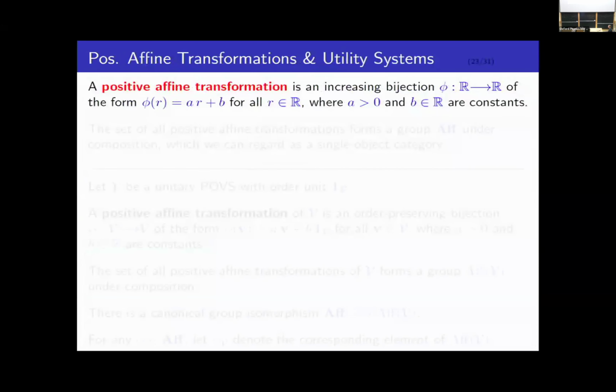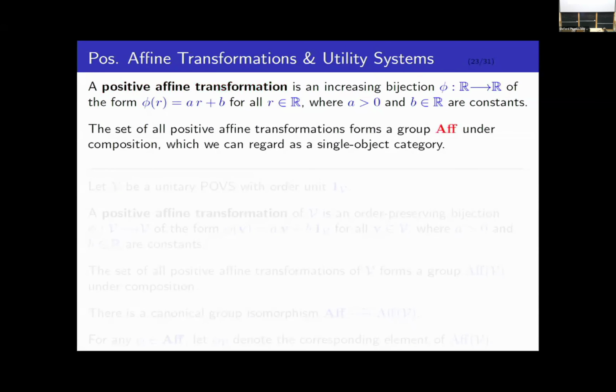Now let's talk about utility functions. I'm running out of time, so I'm going to have to go through this a bit quickly. The key thing about utility functions is that in subjective expected utility representations, they are generally not uniquely identified. They are only identified up to positive affine transformations. So what's a positive affine transformation? It's an increasing bijection on the real numbers of the form phi of r equals Ar plus B, where A and B are constants and A is positive.